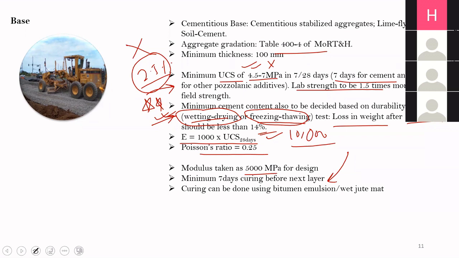At the end of design period. Okay. So for curing, you can use bitumen emulsion, you can use wet jute mat or any other procedure.